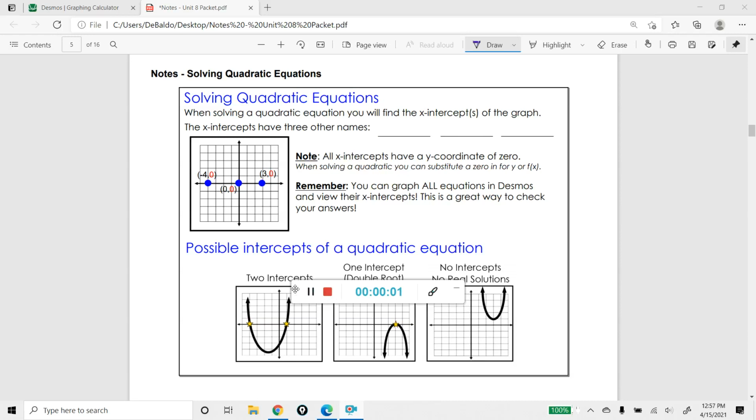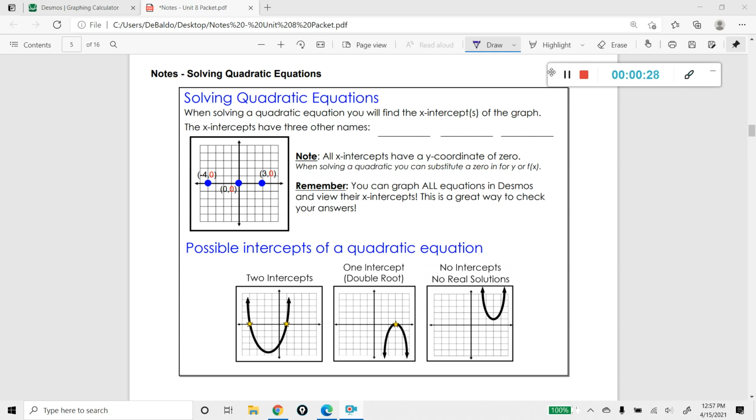In this lesson, we're going to begin talking about solving quadratic equations. When solving a quadratic equation, you will find the x-intercepts of the graph. That's basically the highlight of what we're going to be talking about over the next couple of lessons. So the goal in solving a quadratic is to determine where your parabola or your quadratic function is going to